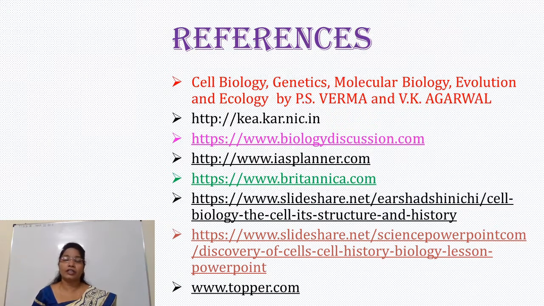Then another history, that is cell theory. Behind the cell theory there are three scientists. First is Schleiden, who reported that all plants are made up of cells. Then Schwann, who reported that all animals are made up of cells. And finally the third scientist, Rudolf Virchow, reported that all cells arise from the division of pre-existing cells.